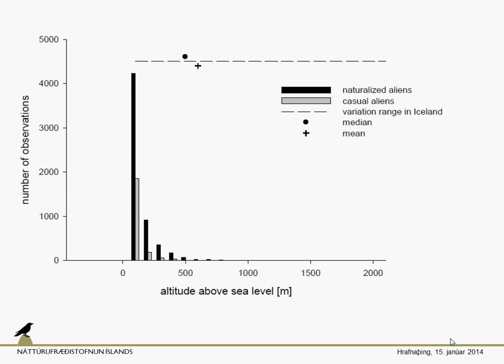What we can see here is a graph showing the altitude above sea level and the number of observations of different alien plant species, and we can see that it decreases sharply with the increase of altitude above sea level. So the altitude above sea level is one of the major things that control the distribution.